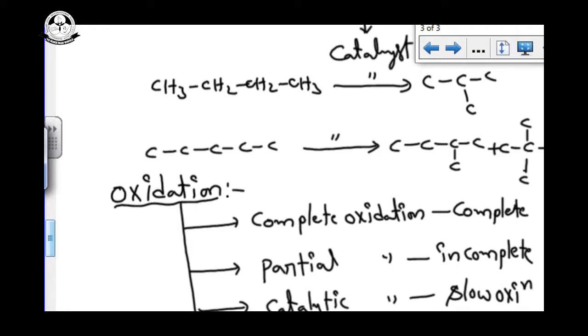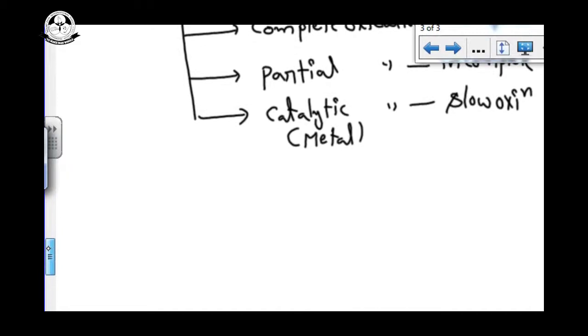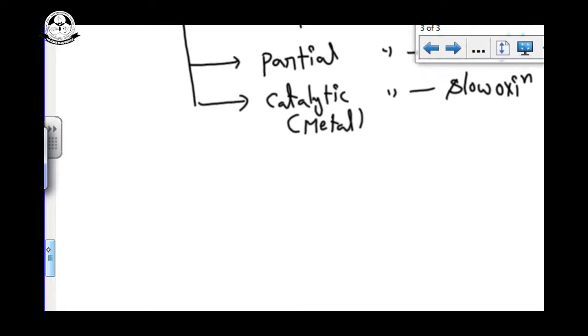See the difference between incomplete oxidation and slow oxidation. In incomplete oxidation, we can further undergo oxidation, but in slow oxidation the process will be done, but it will be very slow. We will see the first one, complete oxidation.